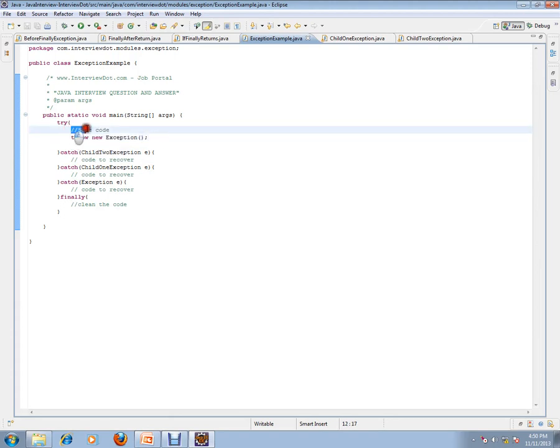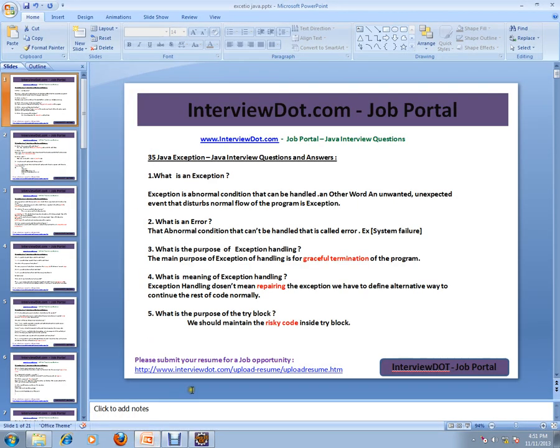There is some code in your application you are running, and in that you are expecting a file to be in the hard disk. It's not there. That's the abnormal condition, and you are throwing an exception, and in the catch block you might be writing the code to recover.